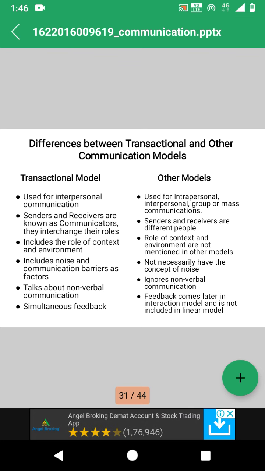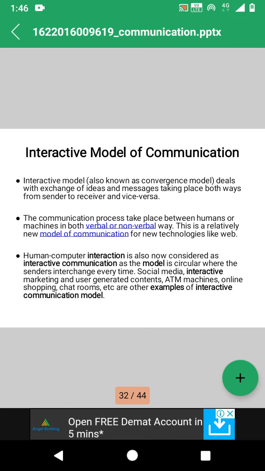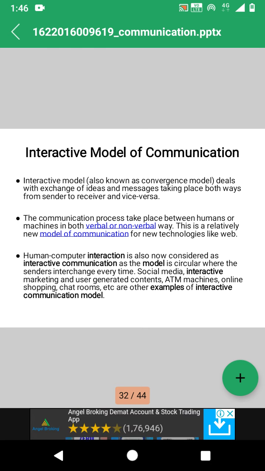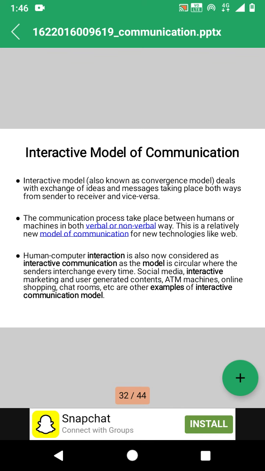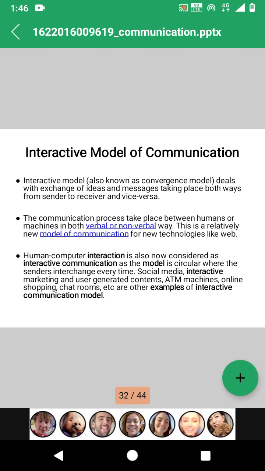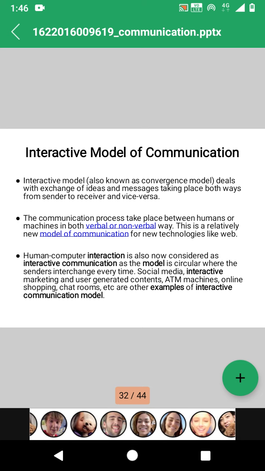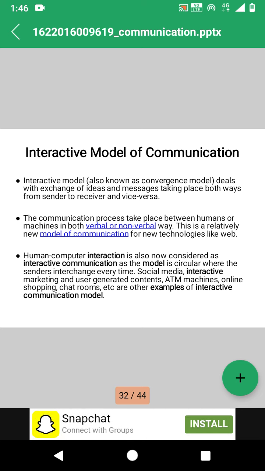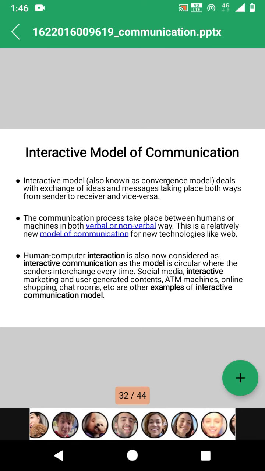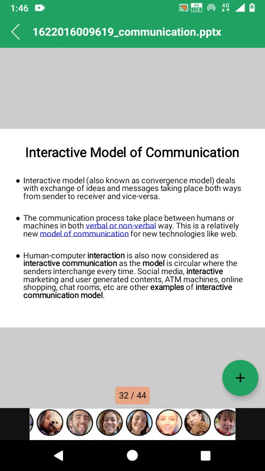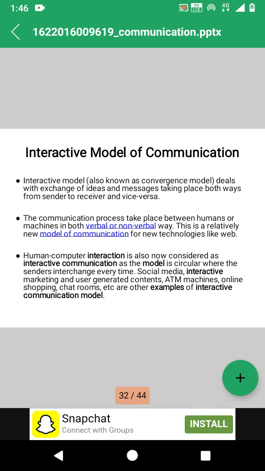Okay, next, the interactive model of communication. The interactive model, also known as the convergence model, deals with the exchange of ideas and messages taking place both ways, from sender to receiver and vice versa.